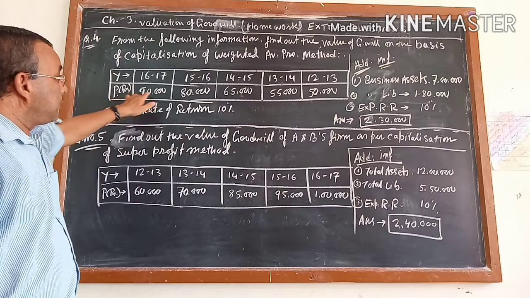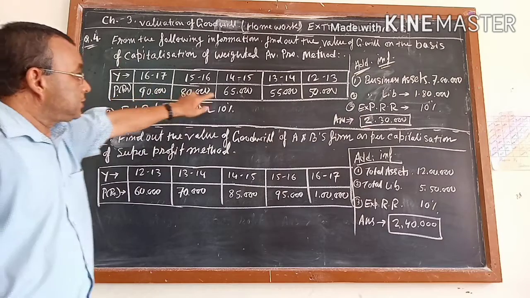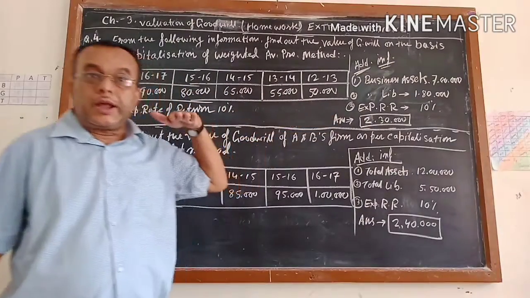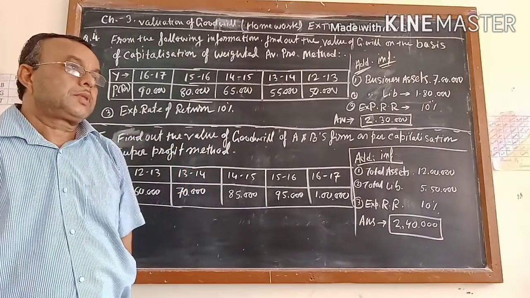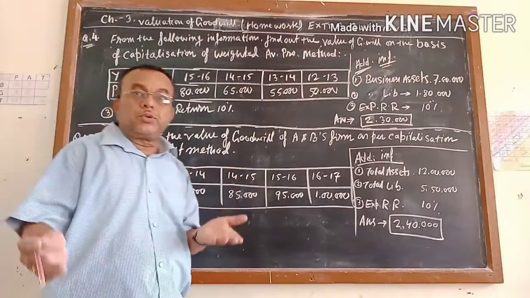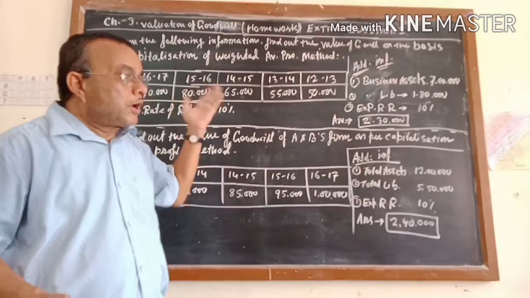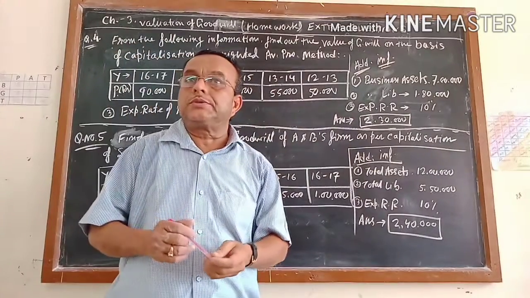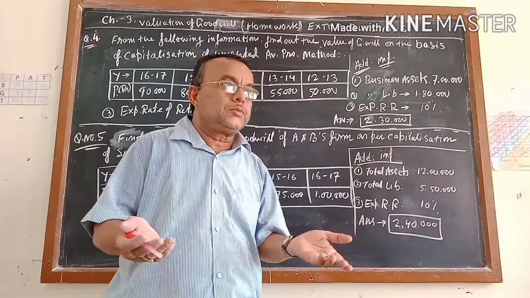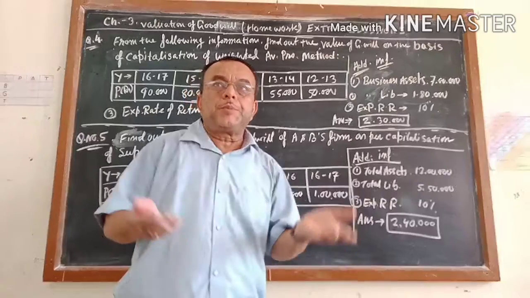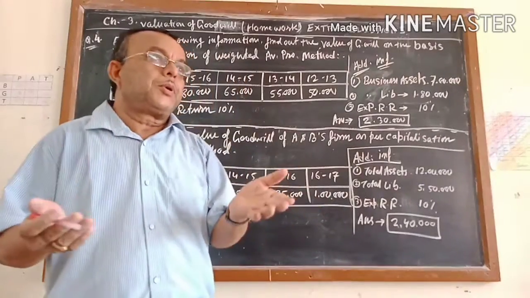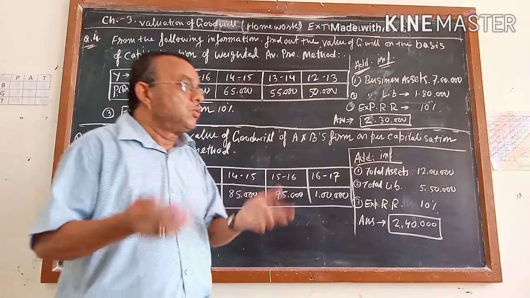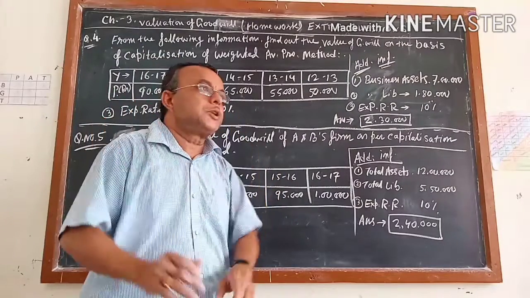The profits given, 90, 80, 65, 55, 50, are gradually decreasing. Of course you know that for the calculation you require the average profit in both methods, the super profit and capitalization methods.